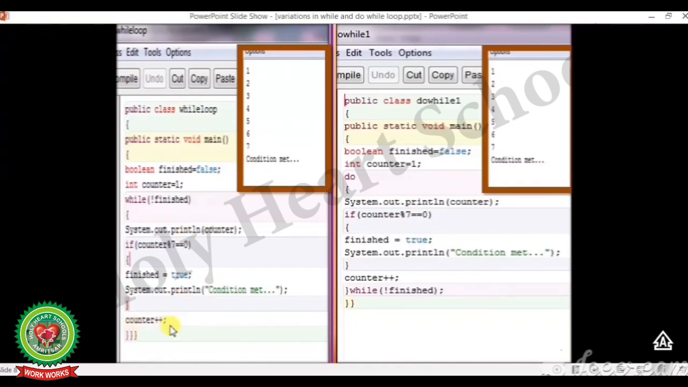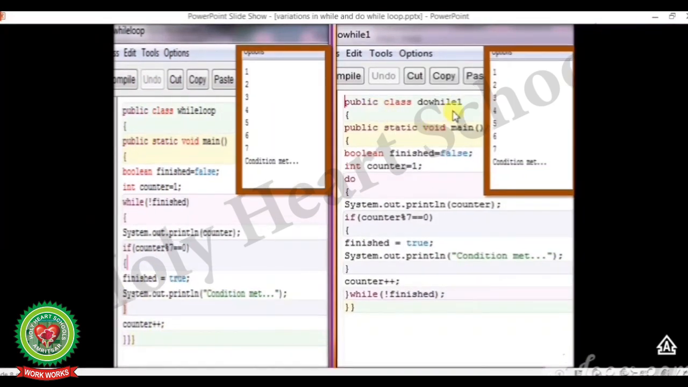So when the value of counter becomes 7, again the condition is checked: if counter 7 modulus 7 is equal to 0. Now the condition is true. 7 modulus 7 double equal to 0. Now we will enter this block and finish will change into true and System.out.println, the message "condition met" will be printed. So counter++, again the value of counter will be increased, that is 8.